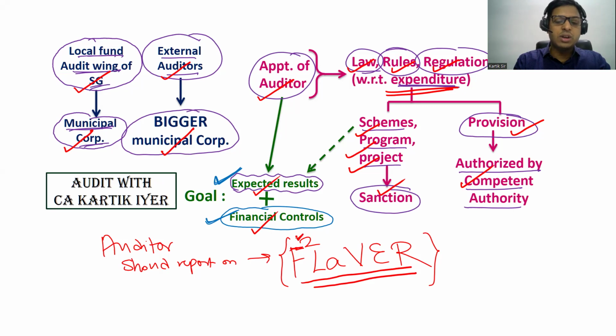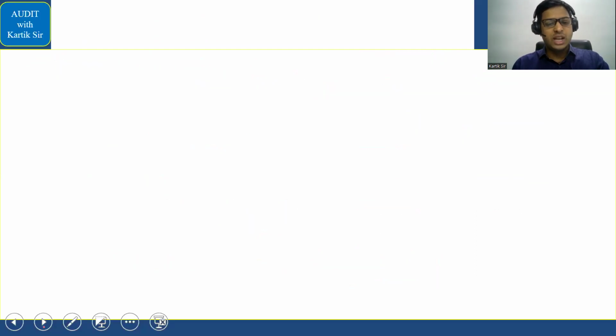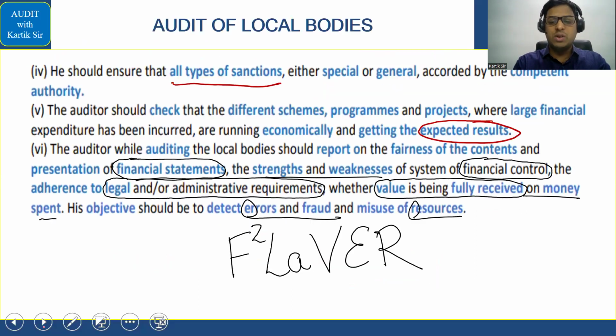Next आएगा, there should be proper financial control. So adherence to financial control should be there. Legal and administrative requirements should be fulfilled. Value addition हुआ है कि नहीं हुआ, ऑडिटर ये चेक करेगा वैल्यू एडिशन है कि नहीं है. Errors and frauds should not be there, and resources misuse should not be there. Simple है यहाँ पे, इस तरीके से पॉइंट वर्क करेगा. I'll just show this last point to you. Very simple. देखो यहाँ पे वही लिखा हुआ है.